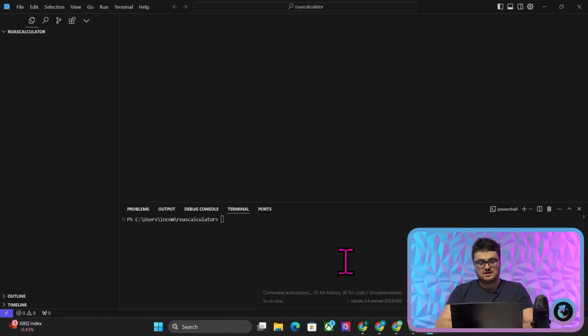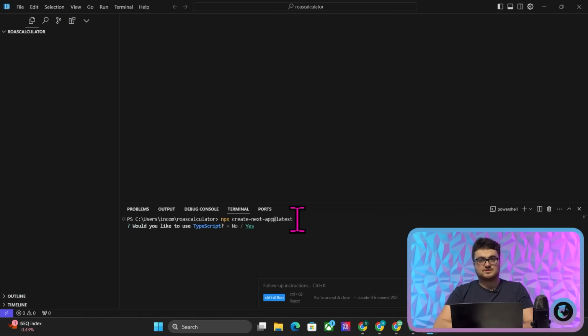So what I'm going to do is go to terminal, new terminal, Control K, and say make me a new Next.js project, and then press enter. You need to make sure this dot is here, by the way. That dot is important, and you just want to spam enter like that.